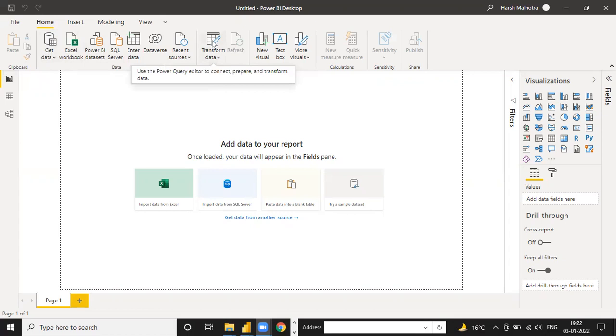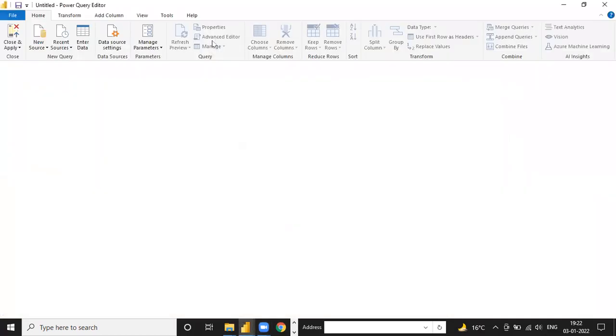Suppose I choose transform data and click on this transform, a new window opens, which is named Power Query Editor. The second step we are done with. First, we have to open the Power Query Editor and then import the data. So how to import? Under this new source, you have an option.